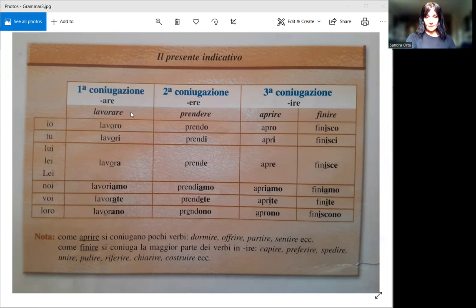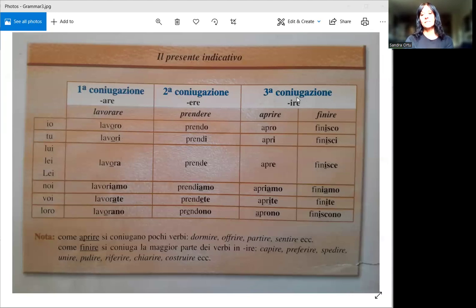So you can see we have the first group of verbs here. The first group are the ones that we see the most because obviously there is a larger number of these verbs, meaning they are the ones that end in -are, you can see here. We have the second group of verbs which end in -ere, and then a third group in -ire.